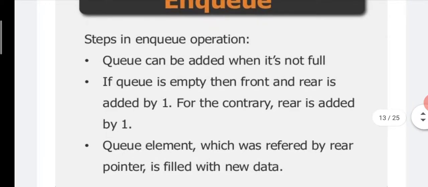The second one: if Q is empty, then front and rear are set to -1.